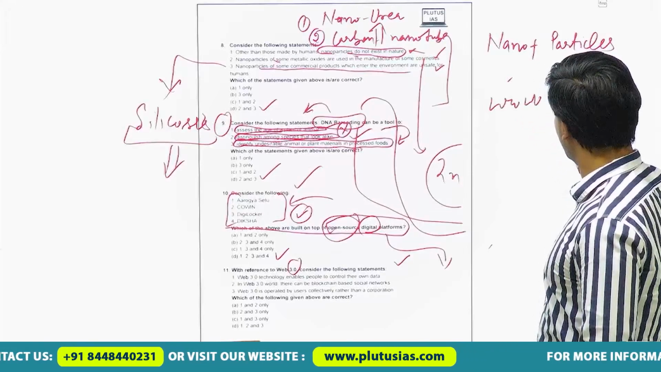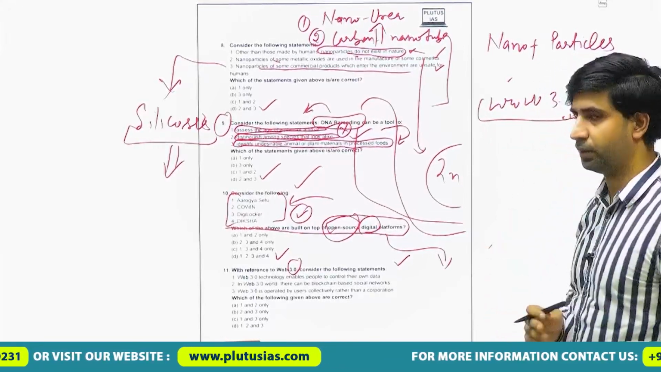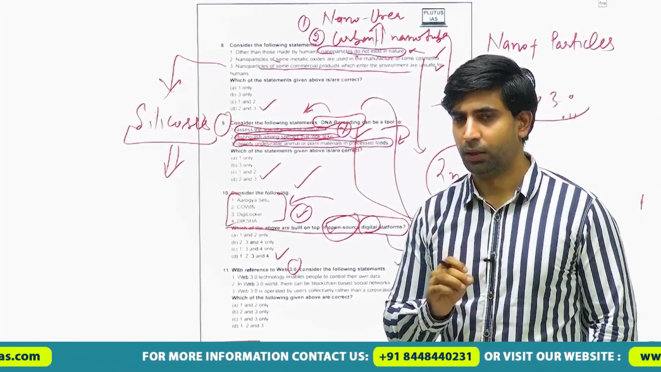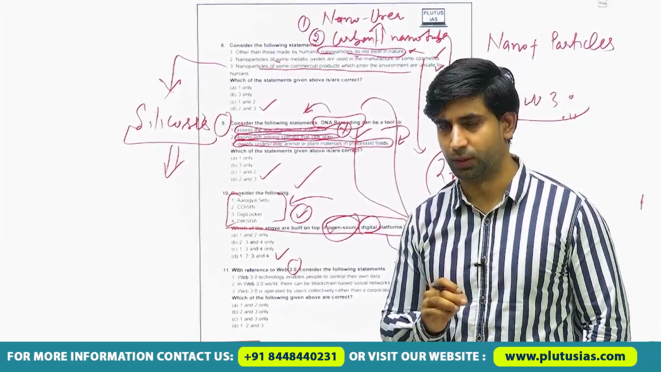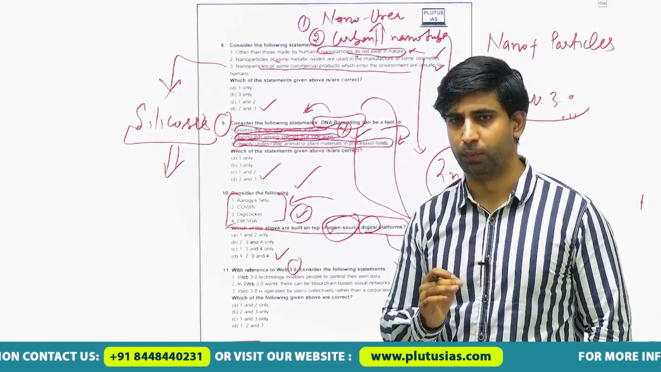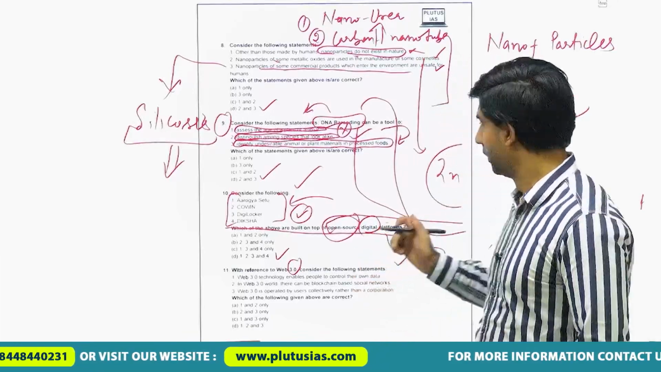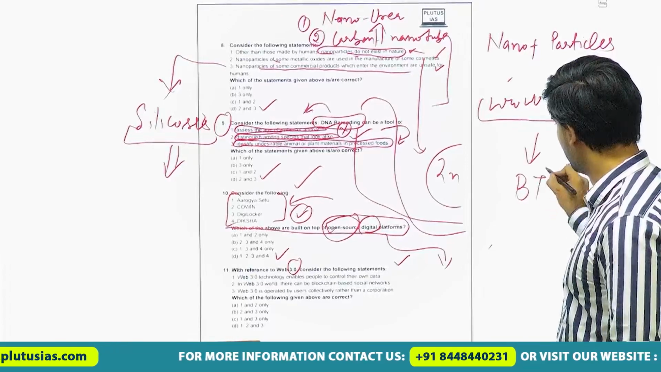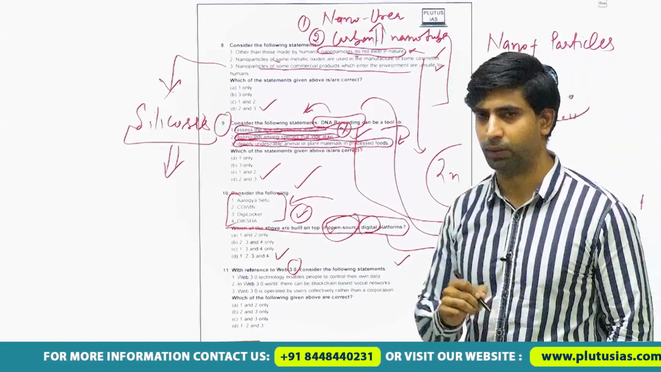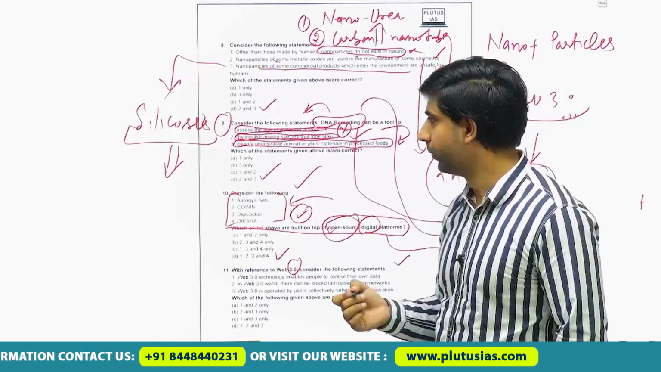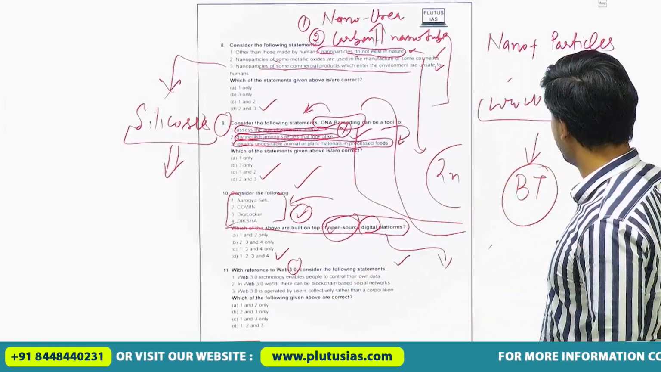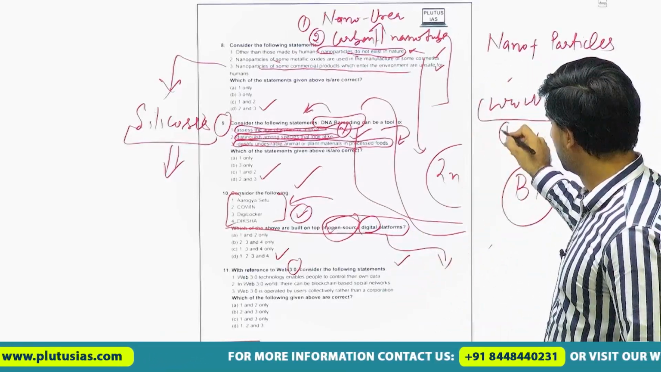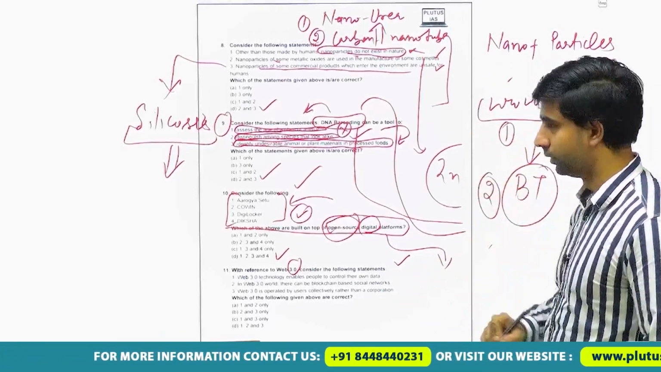WWW 3.0, how it is different from its earlier generation. It is a decentralized system. Decentralized means it can be controlled by the users. It is a bottom-up system in which blockchain technology is used. We will be discussing this technology in our classes, but here, briefly, this much information is sufficient to solve this question: that this is decentralized, based on blockchain technology.